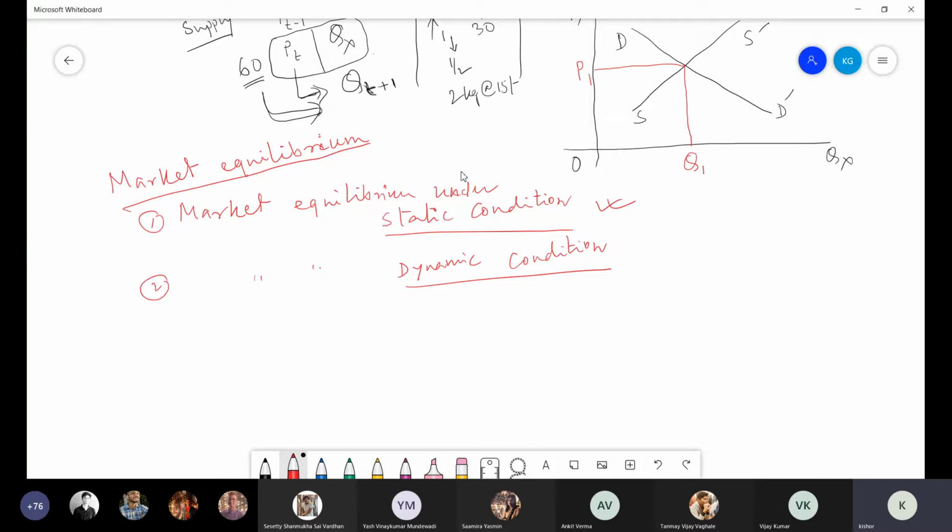Then most of your parameters or variables will be changing, and we discuss that under demand as well as supply. A dynamic demand function is a demand function where most parameters are changing, which is possible when you consider a long time period.